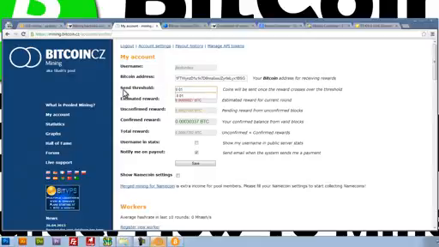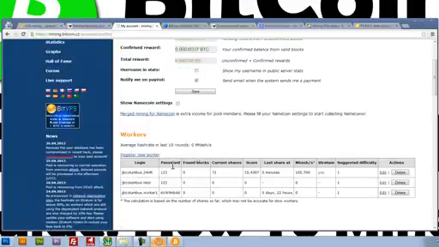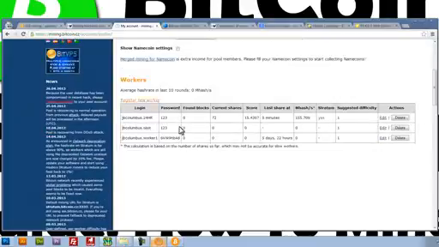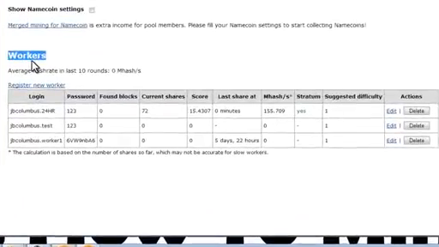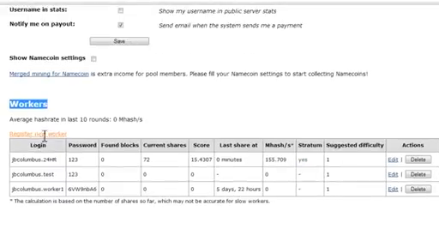And so we're going to keep the send threshold at 0.01. These are just some statistics that will show you basically where you're at in mining. We're going to save these settings. Now we need to create a worker. So we've already figured out how we're going to get paid. Now we need to create a worker. And this is kind of like a login and password information. So we're going to register a new worker.